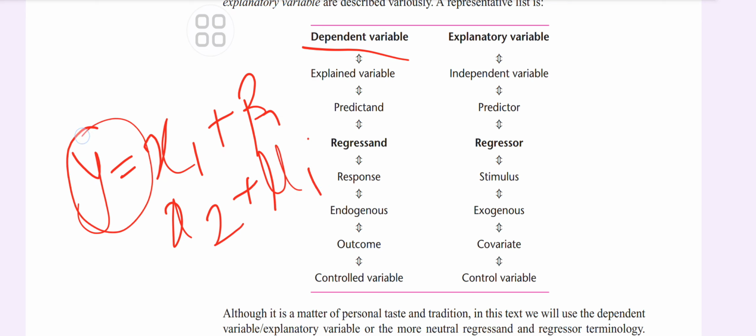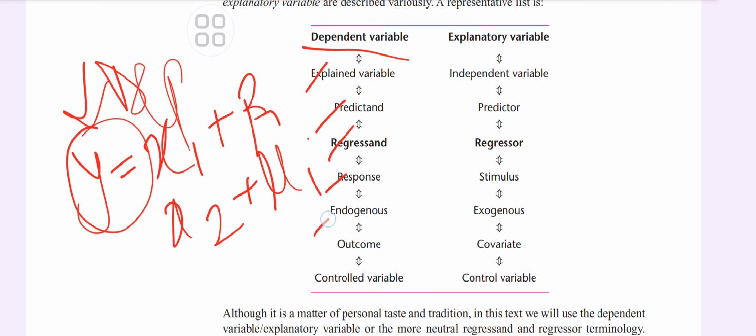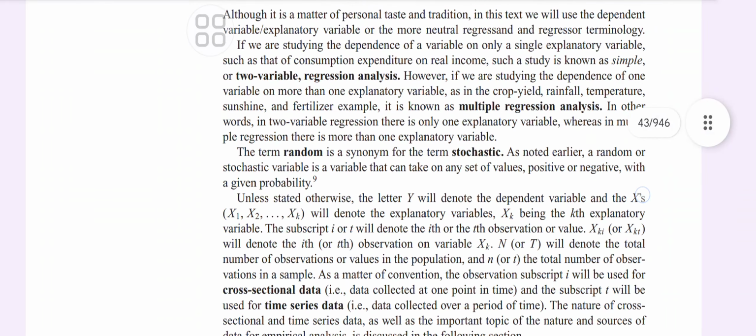So here y is the dependent variable, or we can say the explained variable, predictand, regressand, response, endogenous, outcome or controlled variable. And the explanatory variable x is the independent variable, predictor, regressor, stimulus, exogenous, covariate or control variable. So we can call it by any name. Here beta 1 is the intercept and beta 2 is the slope. And mu is the error term, because there are certain other things that y will also depend on. So that is very much important.